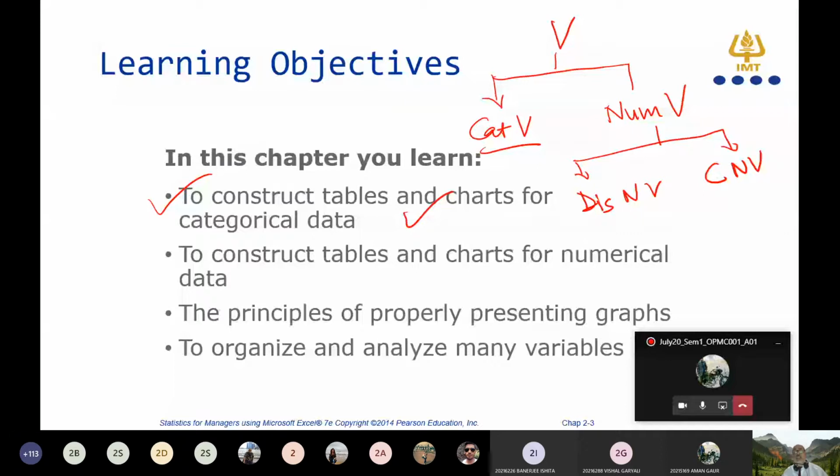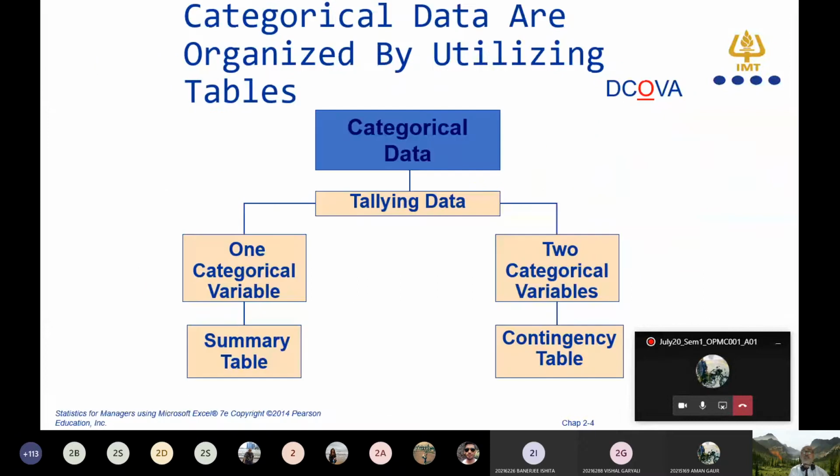The second thing you will learn is to construct the tables and charts for the numerical data. If your data set is numerical in nature, you apply this one. If the data set is categorical in nature, you apply that one. Am I clear? And then if time permits, we will talk about organizing and analyzing many variables. Otherwise, it is given in the PowerPoint, which I will share with you. Then you can read the SLM in detail, and then we will do the Excel exercise. This is all about what we are going to cover.